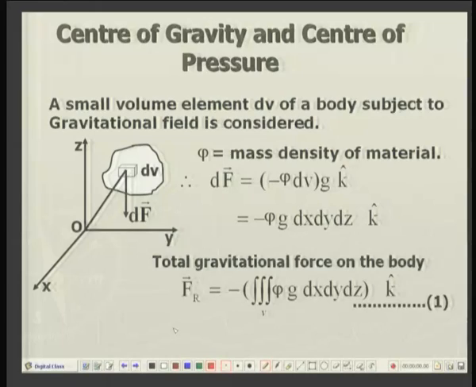The application of this parallel force system is very useful, namely in the determination of the center of gravity as well as center of pressure.